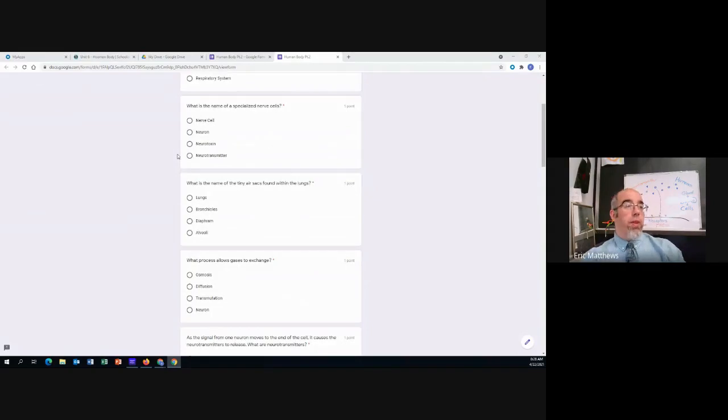Number 2, what is the name of a specialized nerve cell or nerve cells in general? Are they called a nerve cell? Are they called a neuron? Are they called a neurotoxin? Are they called a neurotransmitter? What is the name of specialized nerve cells? Nerve cell, neuron, neurotoxin, or neurotransmitter?